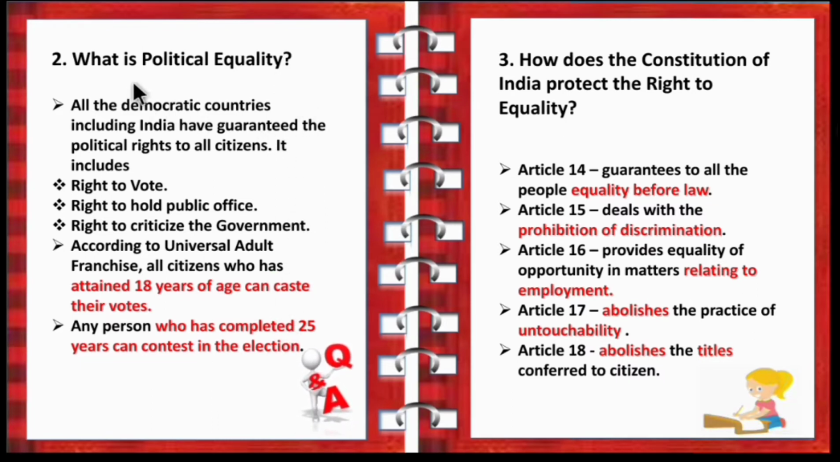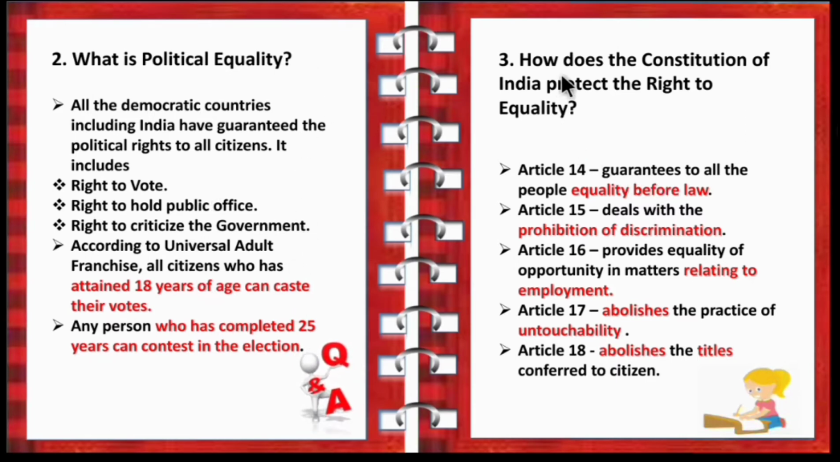So if this question is asked in your unit test, you have to frame the answer like this. So first you have to explain the three major political rights, and then the person who has completed the age of 18 can cast their vote. The minimum age to stand in the election or contest in the election is 25 years. So I hope you are clear with this.